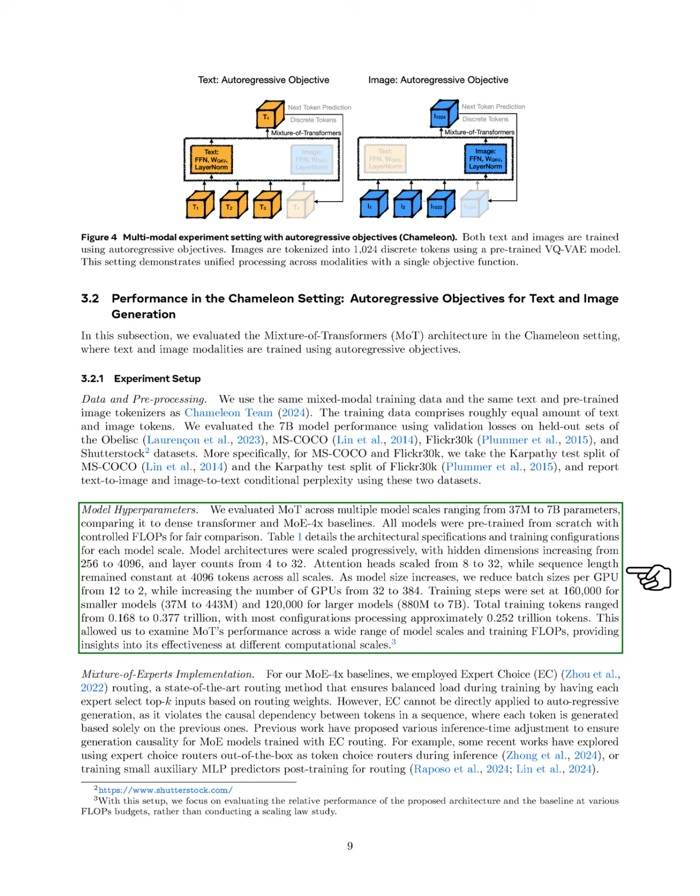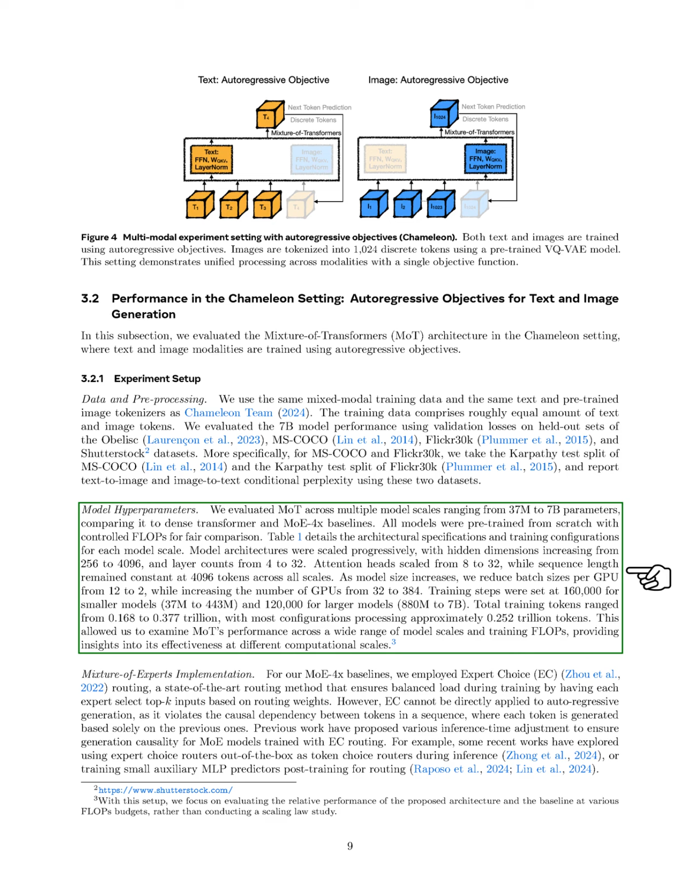Regarding model hyperparameters, we evaluated the mixture of transformers, MoT, across various model sizes, ranging from 37 million to 7 billion parameters, and compared it to dense transformer and MoE-4x baselines. All models were pre-trained from scratch with controlled computational resources for a fair comparison. We progressively scaled model architectures, increasing hidden dimensions from 256 to 4096 and layer counts from 4 to 32. The number of attention heads increased from 8 to 32, while the sequence length remained constant at 4096 tokens.